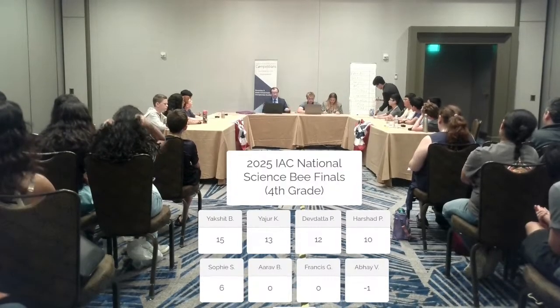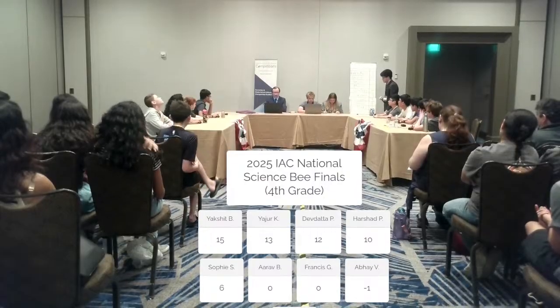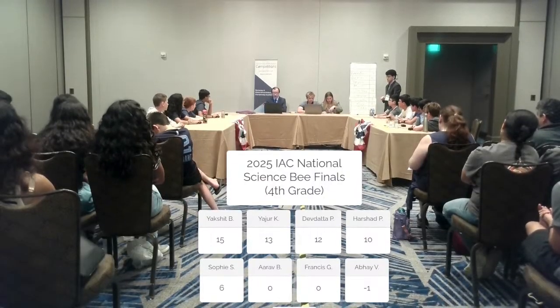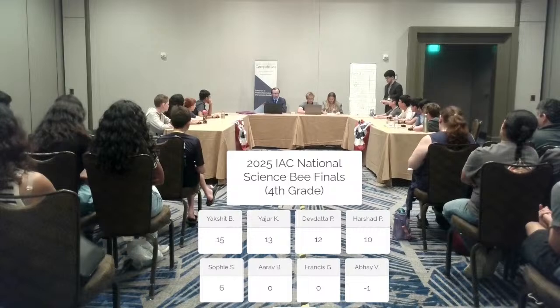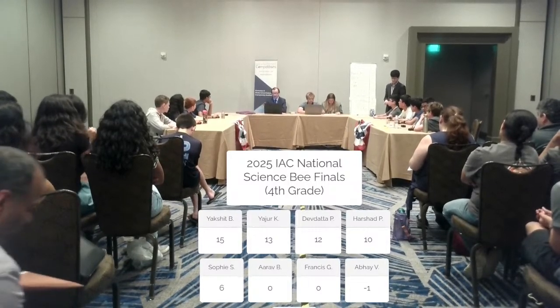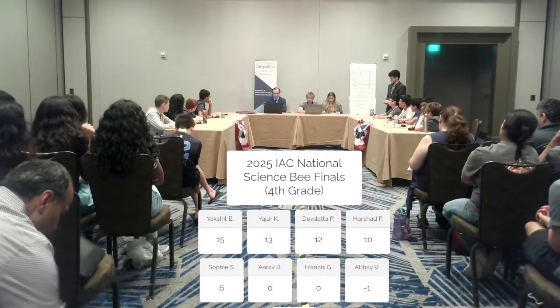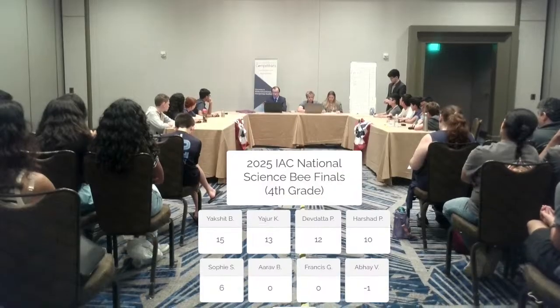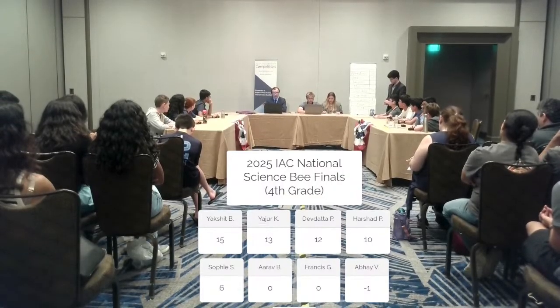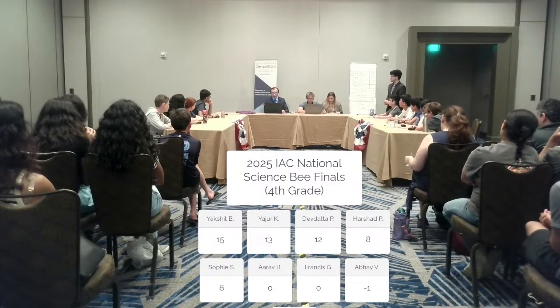Tossup 25. This quantity can be calculated in terms of two values of the radius for curved interfaces in the Kelvin equation. The saturation ratio, which is the ratio of two forms of this quantity for a solution droplet and for pure water with a flat surface, appears in the Köhler equation in meteorology. Examples of this quantity are multiplied by a mole fraction in Raoult's law. For the points, what quantity measures the force exerted over...